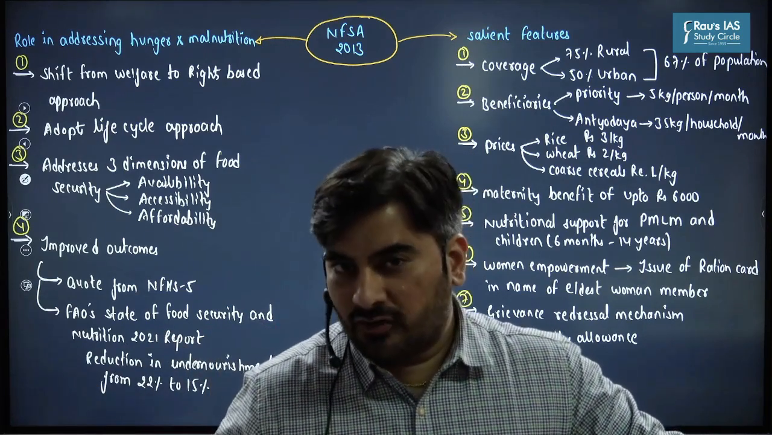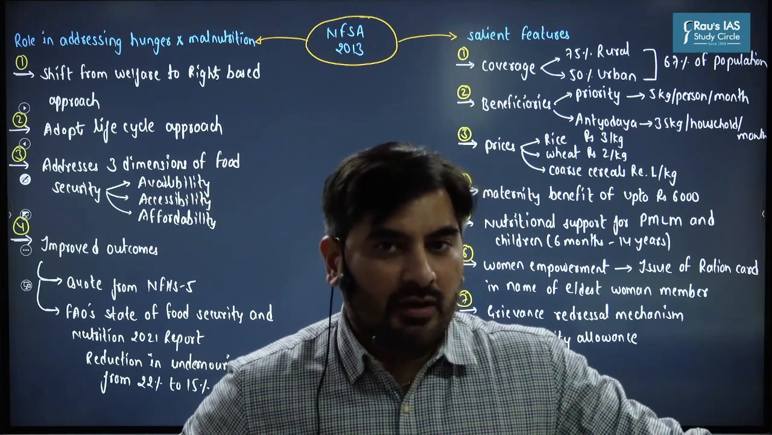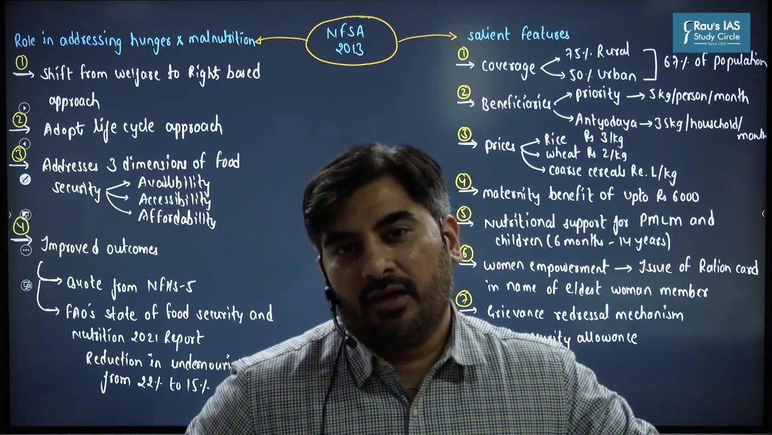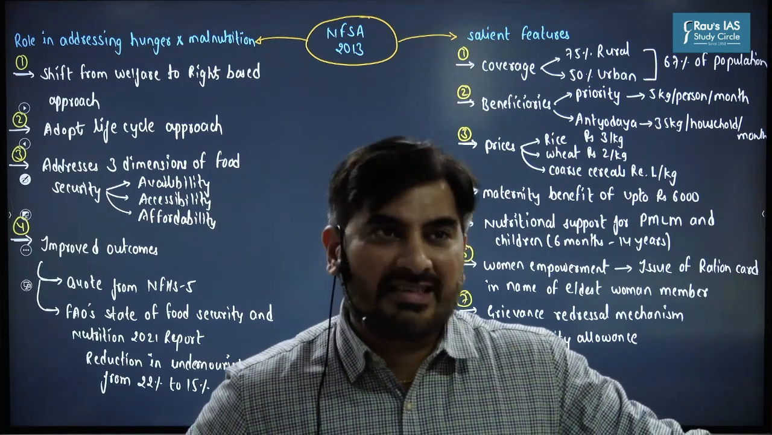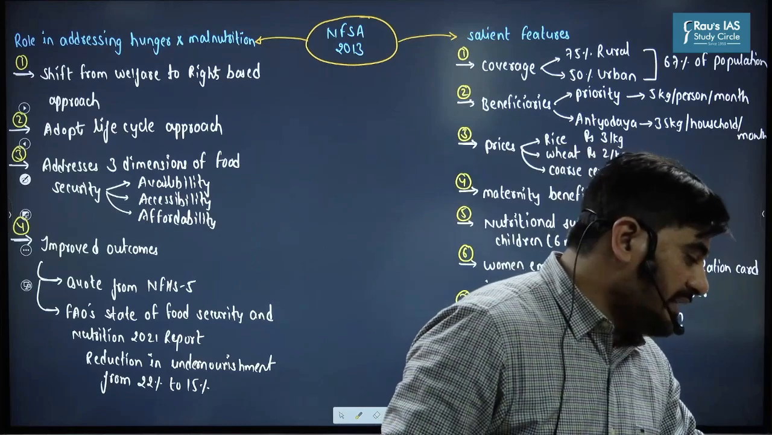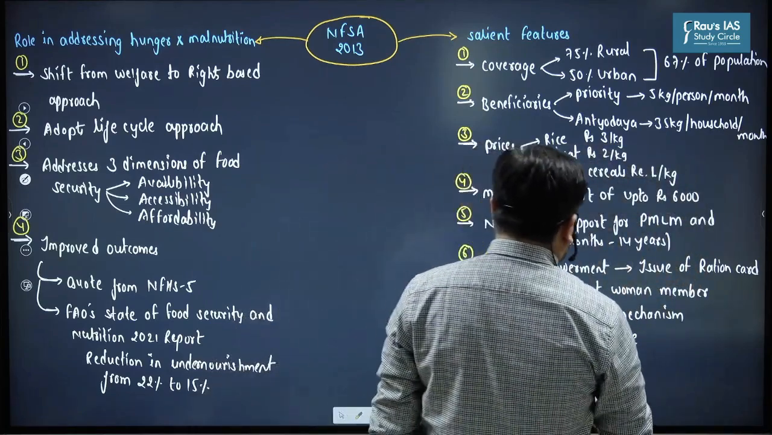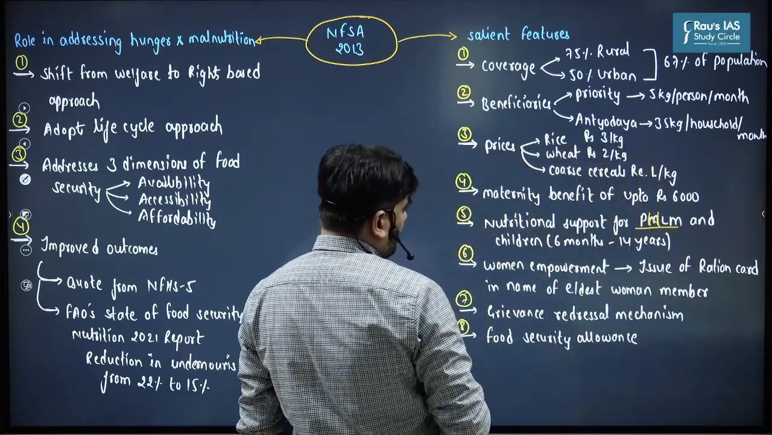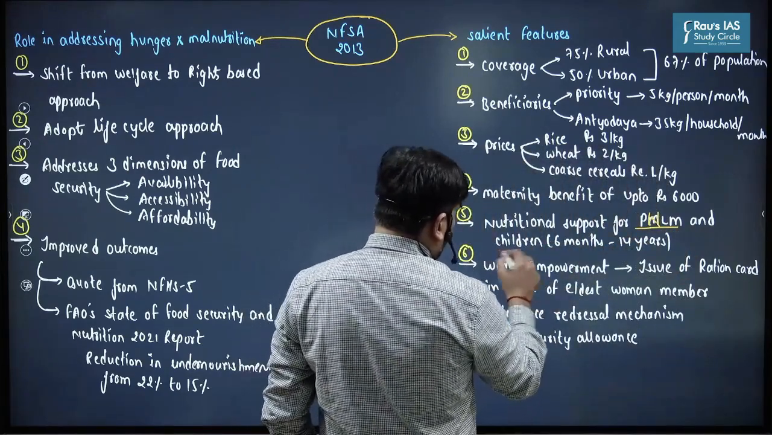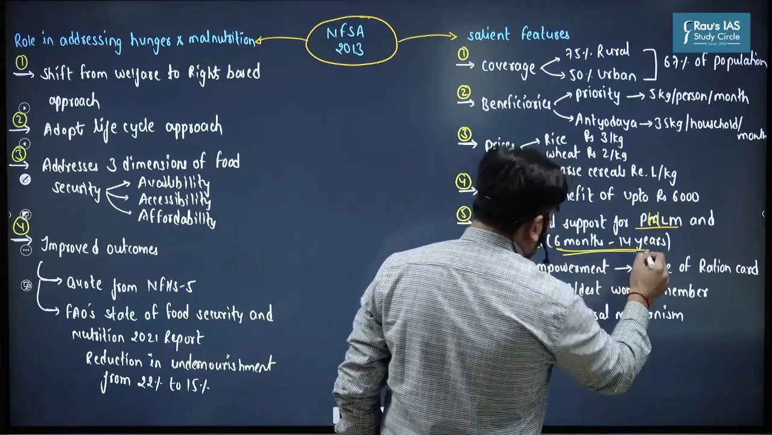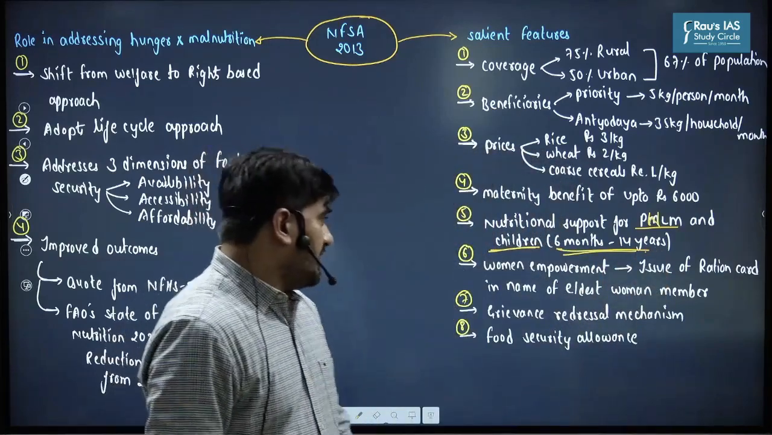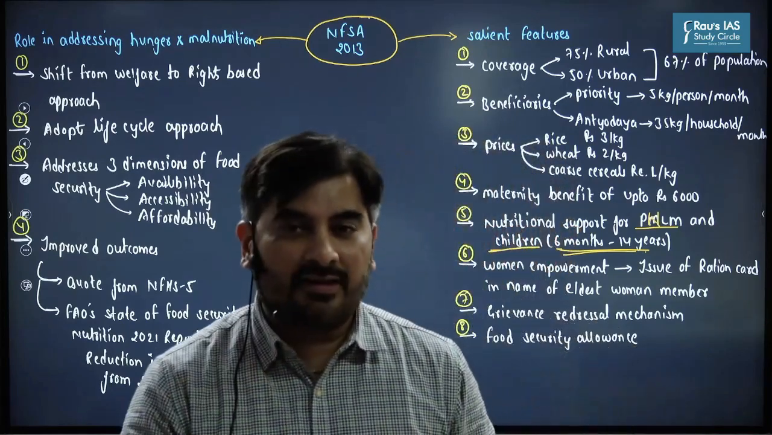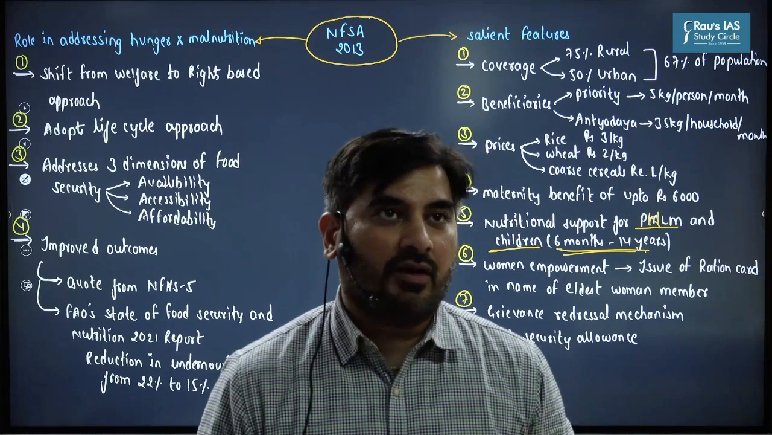Next, it also provides maternity benefit for pregnant and lactating mothers, that is breastfeeding mothers, of up to rupees 6,000. Then it provides nutritional support for pregnant women and lactating mothers. Nutrition support is also provided to children in the age group of 6 months to 14 years. These cooked meals are provided to the women as well as children through the ICDS or Anganwadis, which you must have heard of.